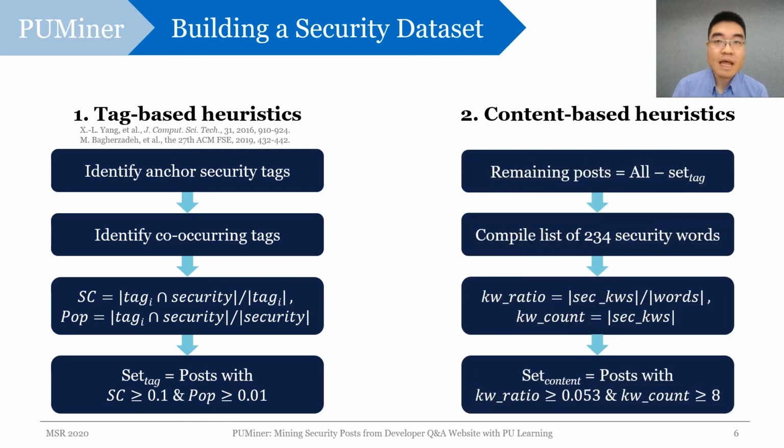Moving on to the content-based heuristics, we start with the remaining posts after excluding set tag. Then we prepare 234 security words to check the security content of the post. Intuitively, we want to make sure the security words in the post are prevalent, measured with keyword ratio, and at the same time diverse enough, measured with keyword count. With these content thresholds, we obtain the set content and then combine it with the set tag to build the golden security dataset for training our PU model.